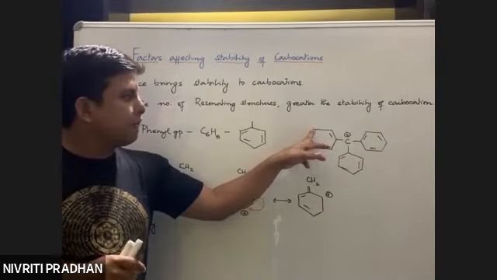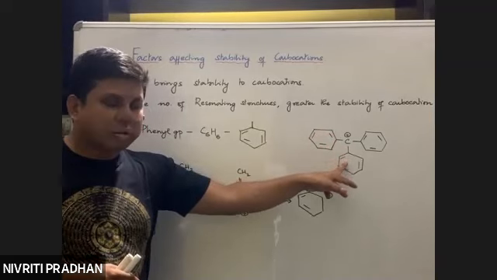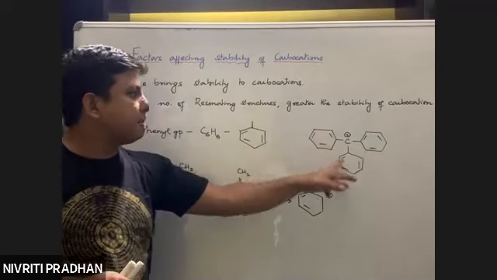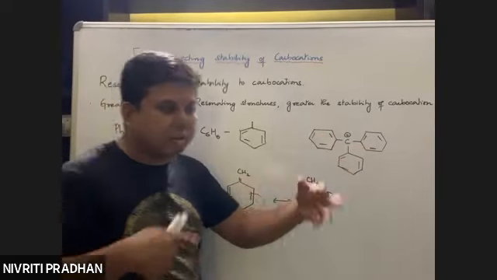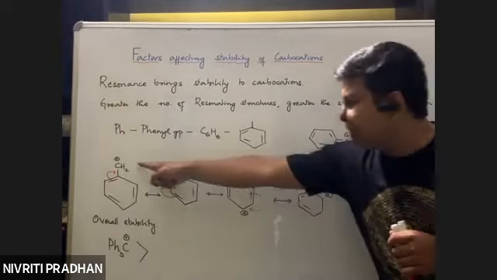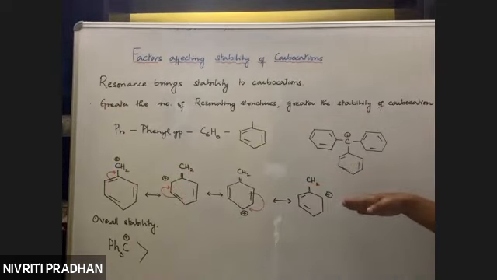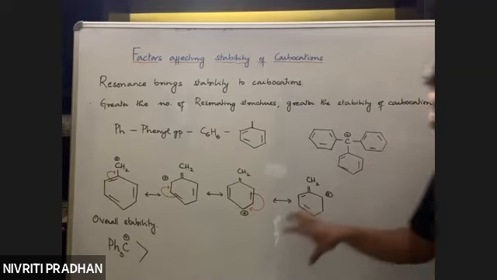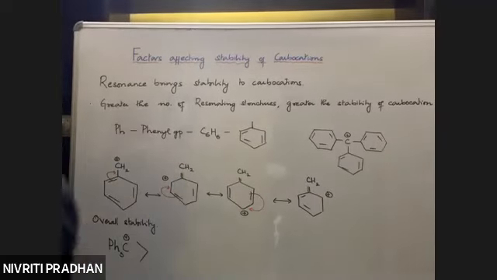4. If it is attached to 2 phenyl groups, we can draw a total of 8 resonating structures. Since it is attached to 3 phenyl groups, we can draw a total of 12 resonating structures. Simple, right? One phenyl group, 4 resonating structures. 3 phenyl groups, 12 resonating structures. So since we can draw a large number of resonating structures, the overall order of stability will be this: a triphenyl carbocation followed by